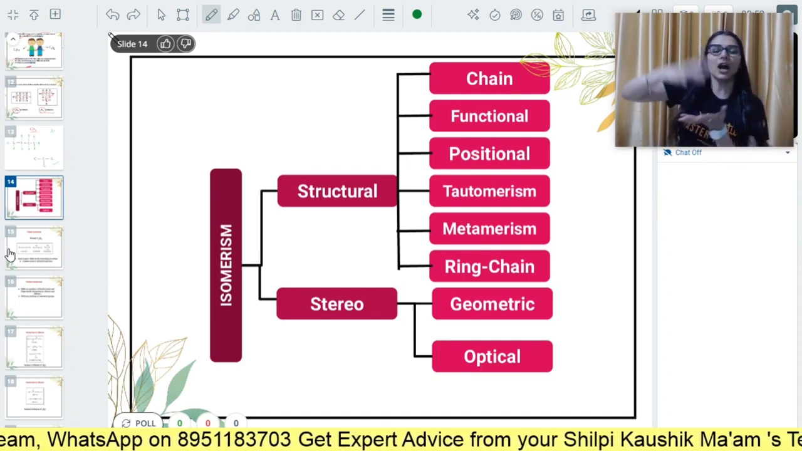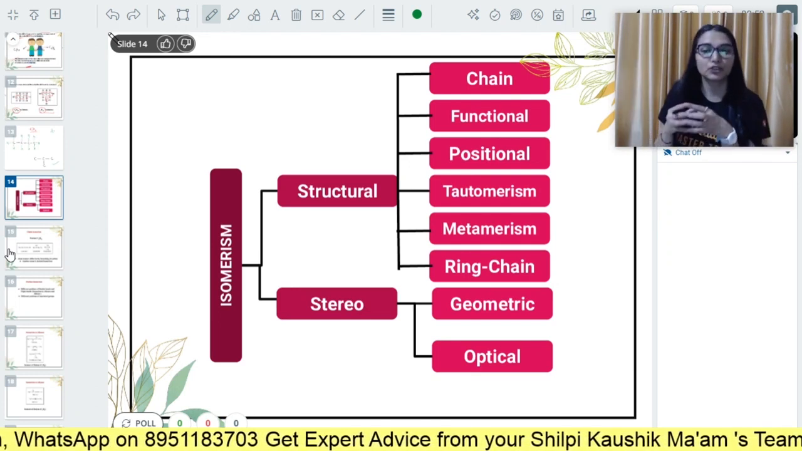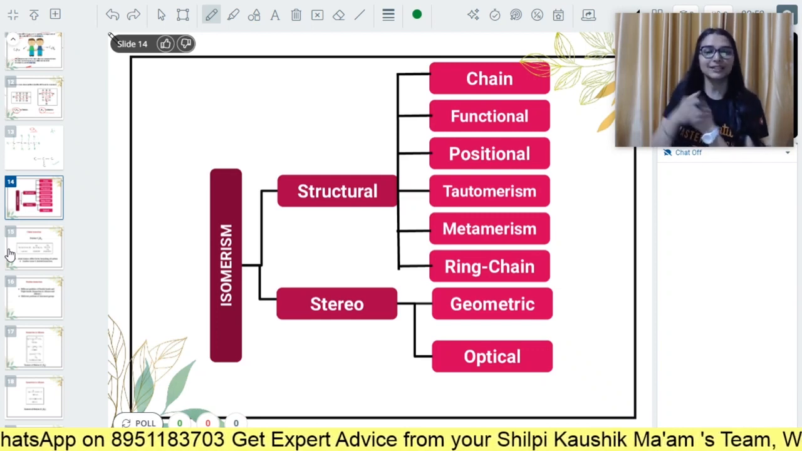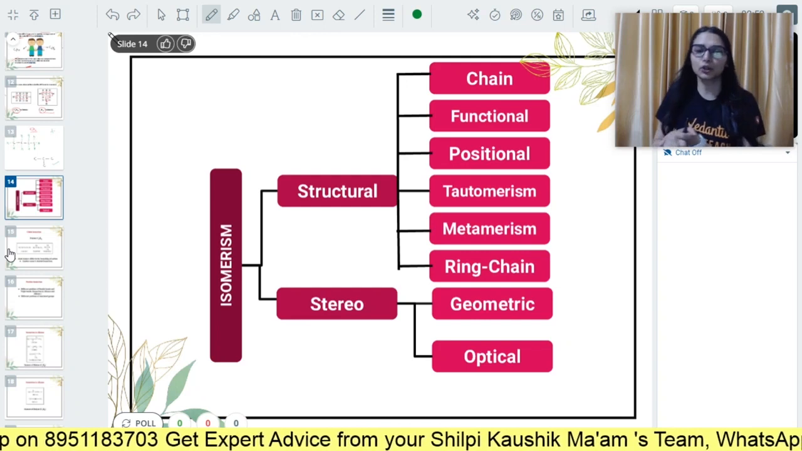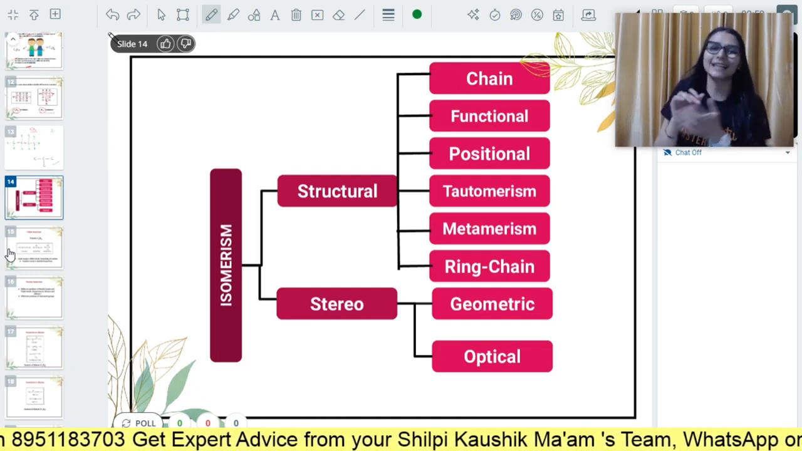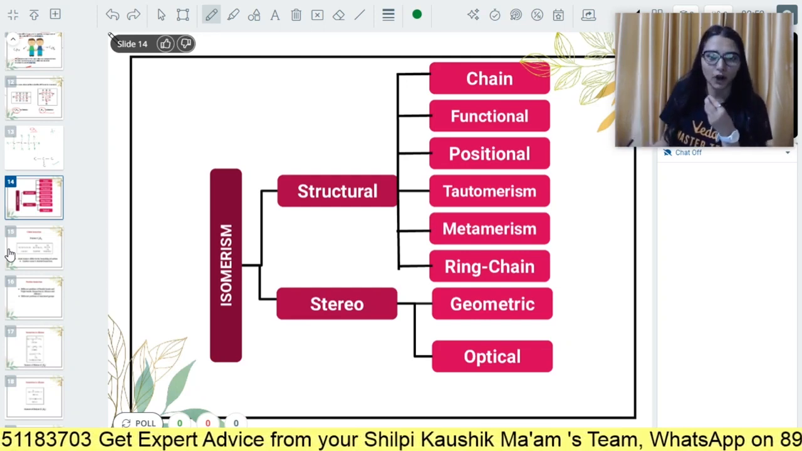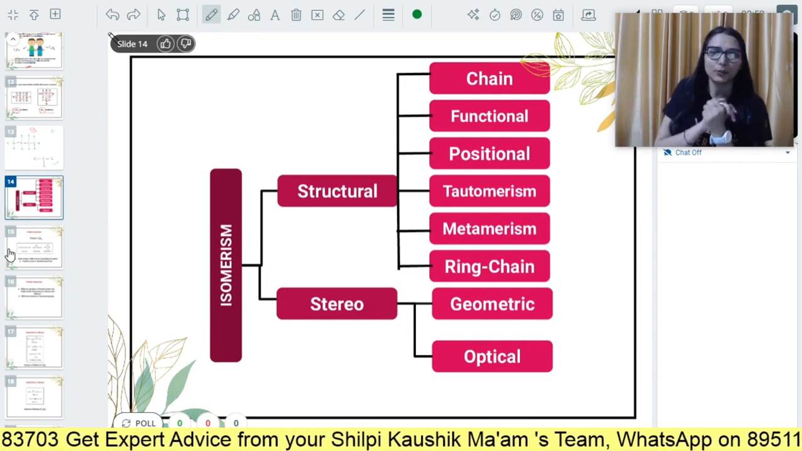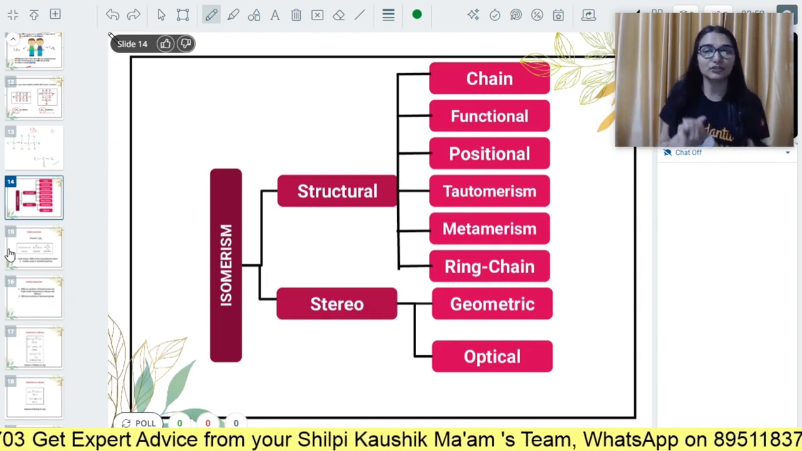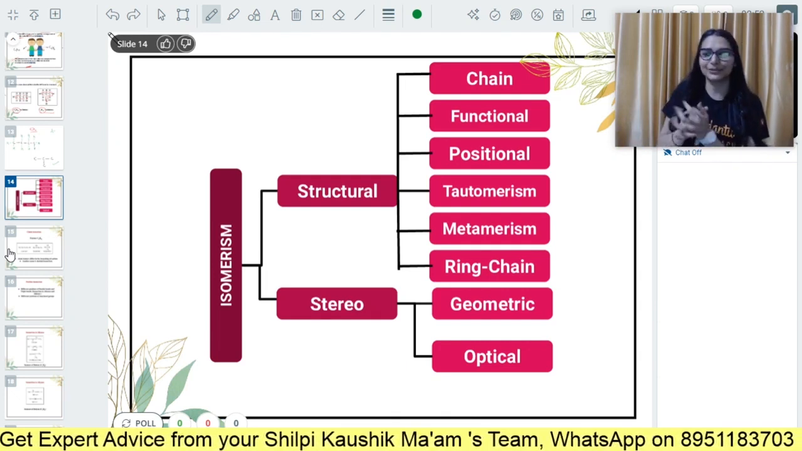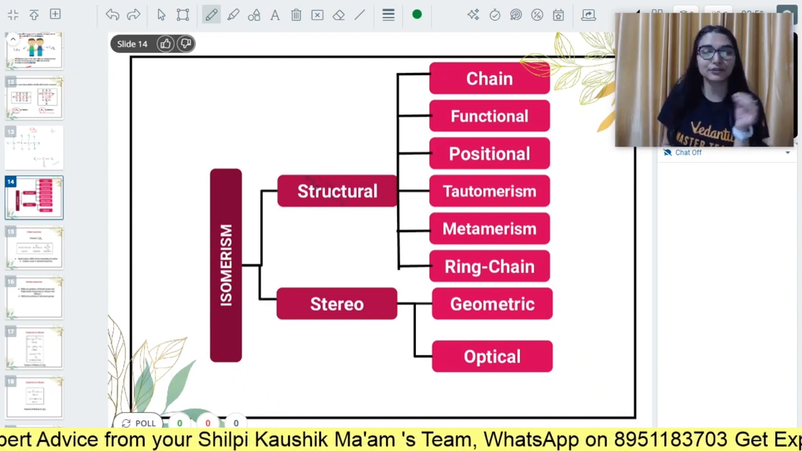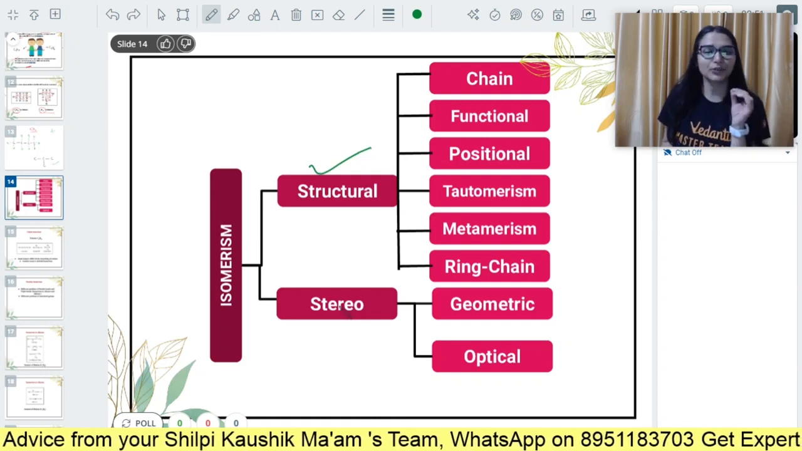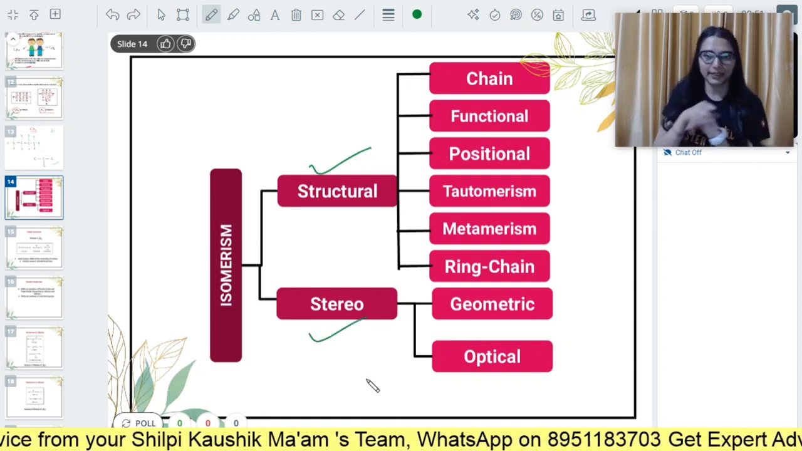Isomerism is a very vast topic. Fine. So when you go to class 11th, you will study the different branches of chemistry. In physical chemistry, you will do some topics. In organic chemistry, you will do isomerism. In inorganic chemistry, you will do isomerism as well. So it's a vast topic. The basic classification is of 2 types, structural isomerism and stereoisomerism.